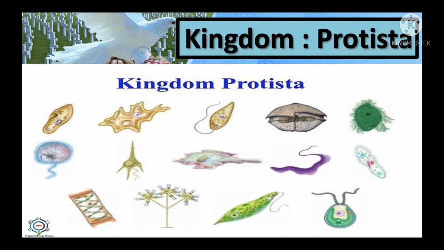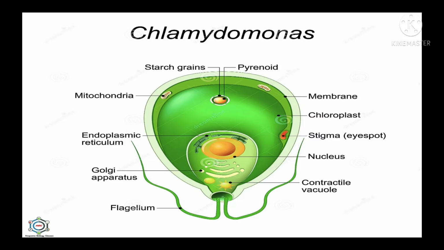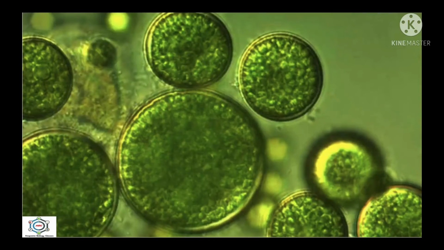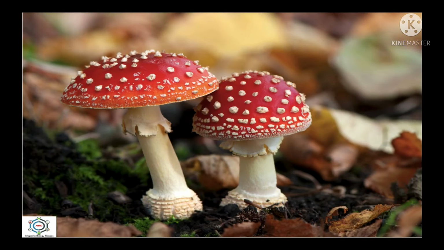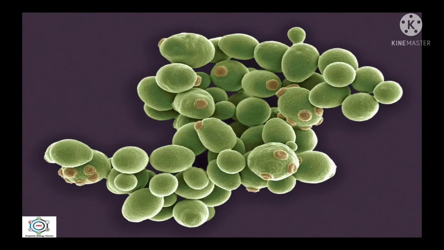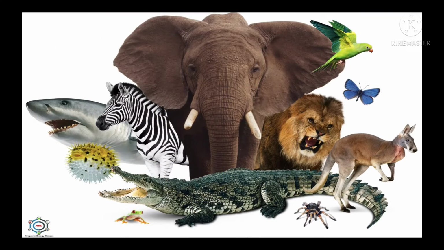Now, in the Protista, all organisms are eukaryotic, that means true nucleus present, but they all are unicellular. So, all organisms in this group are unicellular eukaryotic microorganisms, except some unicellular algae like Chlamydomonas, chlorella, etc., some fungi, yeast, and animals which are placed in their respective kingdoms along with their closely related multicellular organisms.